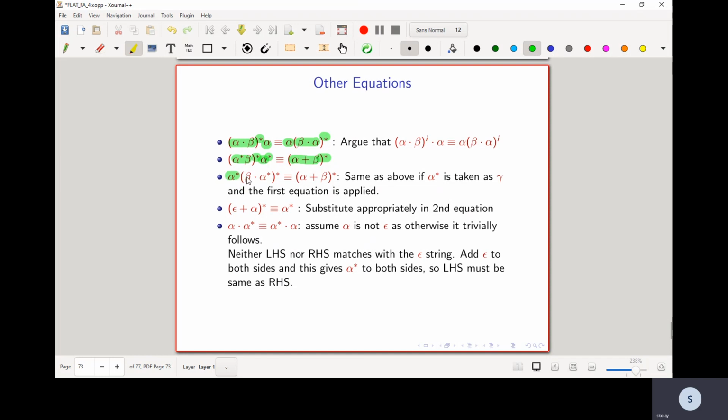Alpha star concatenated with whole of beta alpha star whole star is equivalent to alpha plus beta star. I have a hint for you to prove this. Epsilon plus alpha whole star is equivalent to alpha star. Alpha concatenated with alpha star is equivalent to alpha star concatenated with alpha.